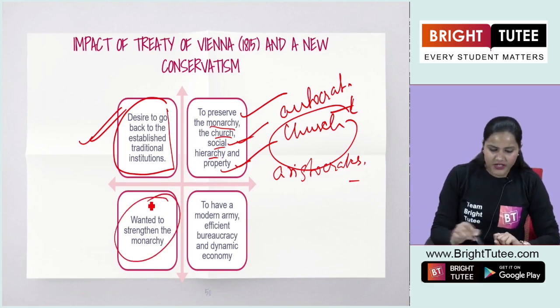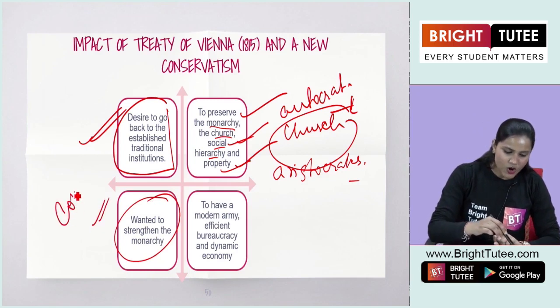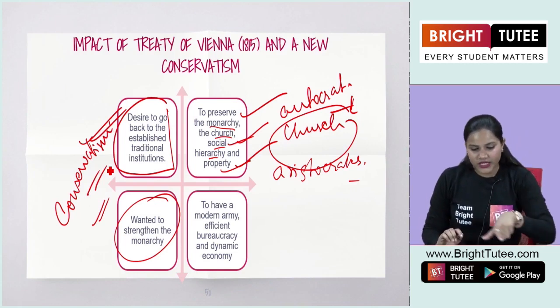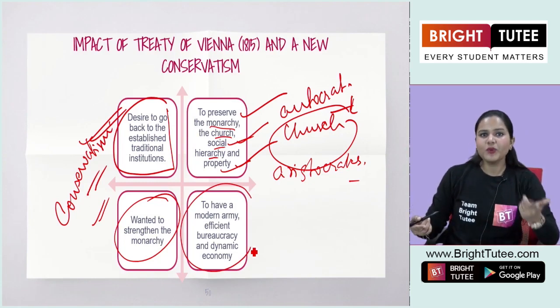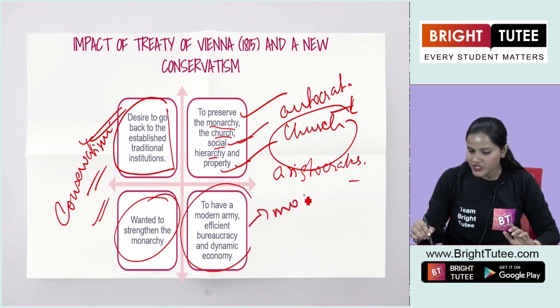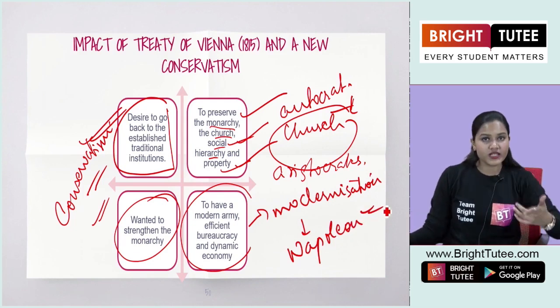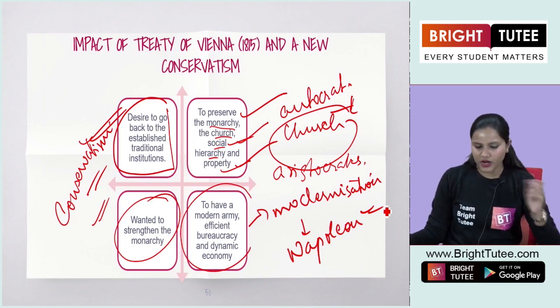They also wanted to strengthen the monarchy, right? Now these were the ideas of conservatism. Very much important, students. It can be asked in the exam as well. So you have to keep these points in mind. And there were some people who believed that the modernization that was done during the period of Napoleon could be kept, and through this the idea of conservatism could be brought about.